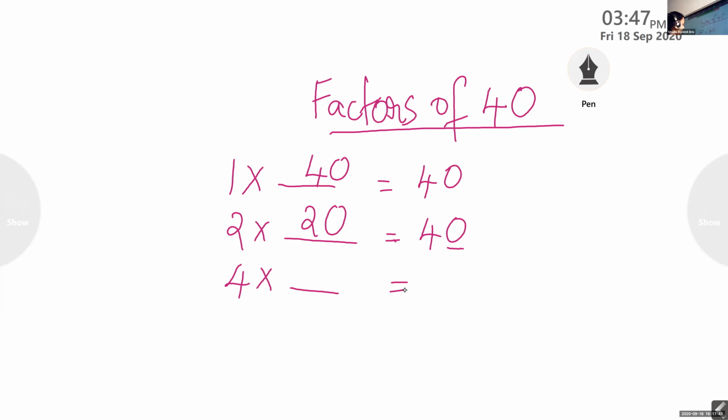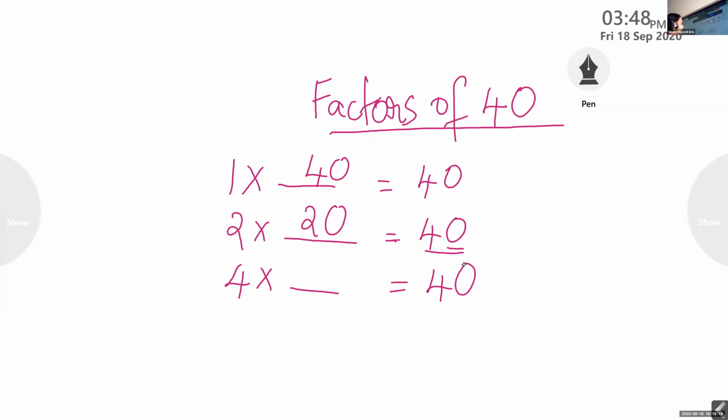So check here. What is the divisibility rule of 4? The last 2 digits must be divisible. It should be there in the table of 4. Ananda, can you tell me 4 into which number is 40? 10. Okay.